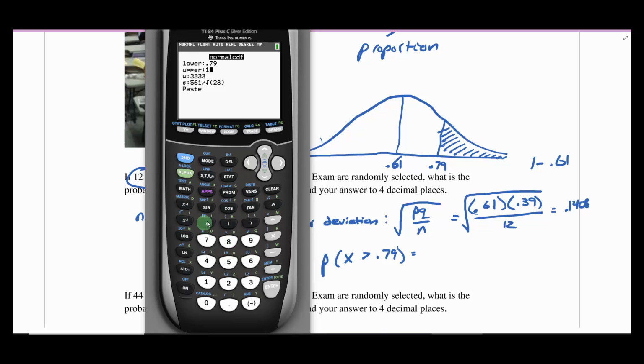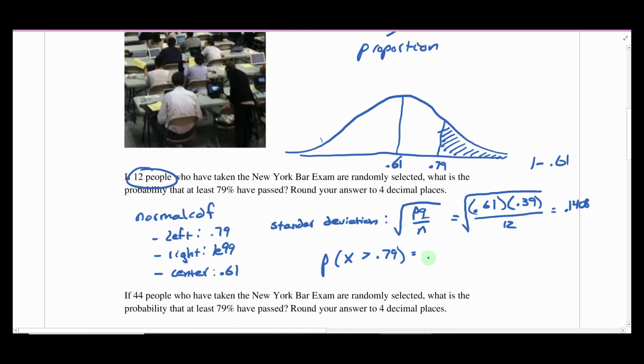So to get the E, it's right here. It's the comma button, but you have to hit second first. So 1E99. And then for the mean, that's going to be 0.66. And then our standard deviation will be 0.1408. And then we just paste. There we go. So we got 0.1779. They want 4 decimal places. So yeah, 0.1779. And there's our probability.